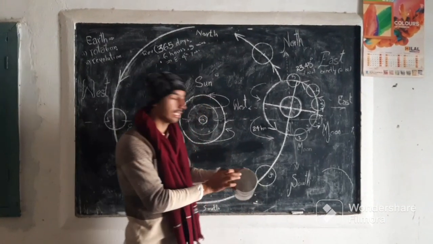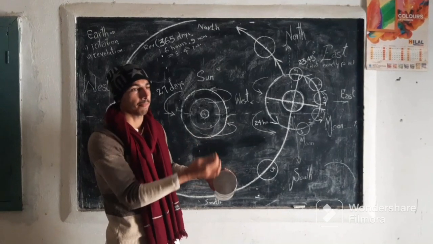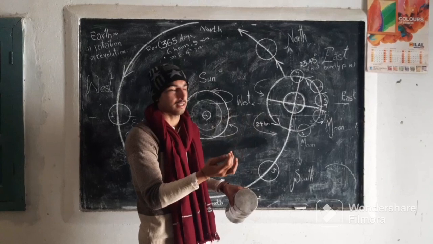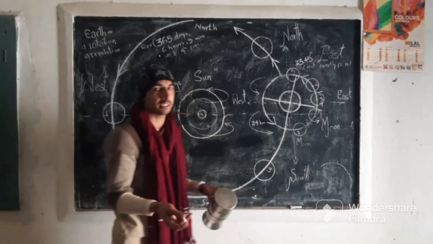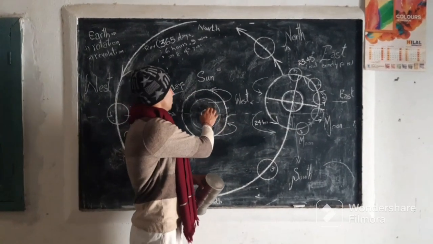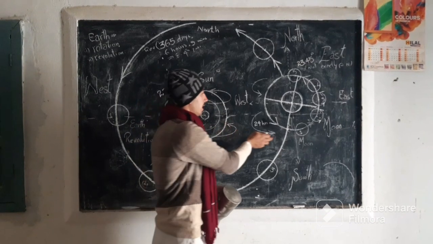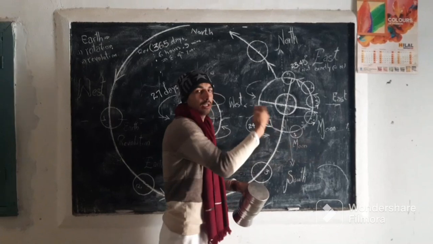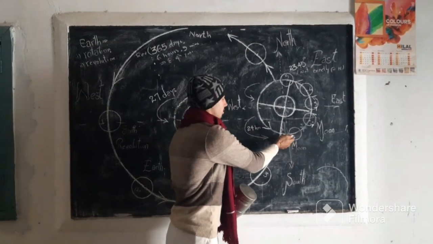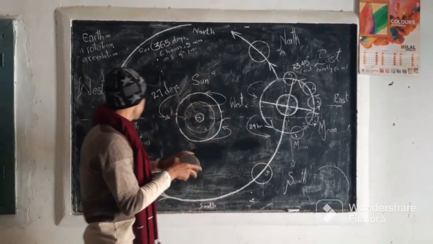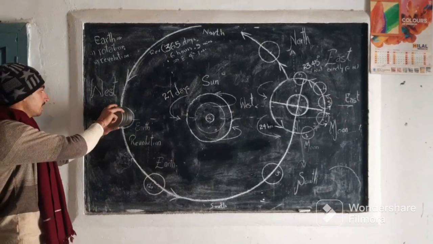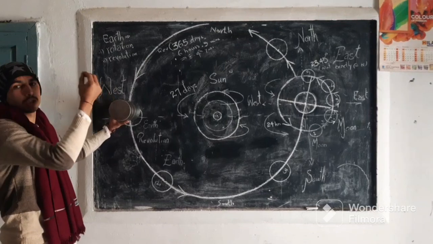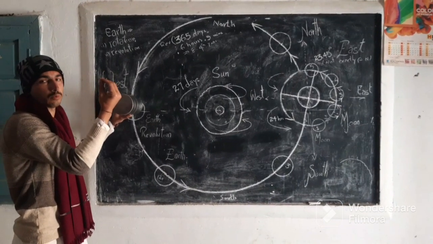For illustration, I will take this diagram as the earth, and for more explanation I will take a glass as an example of the moon, because we know that the size of the sun is way larger than the size of the earth, and the size of the earth is also larger than the size of the moon. Now this is the earth, it is rotating on its own axis, and it takes 24 hours to complete one rotation.